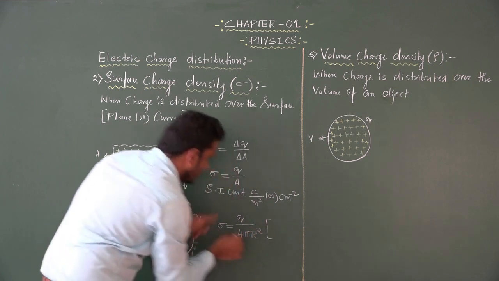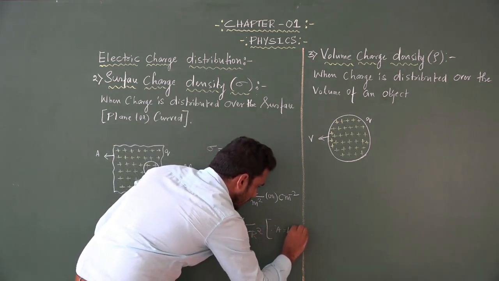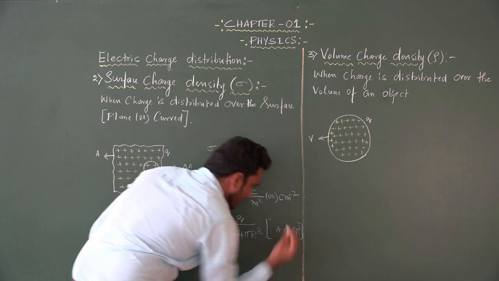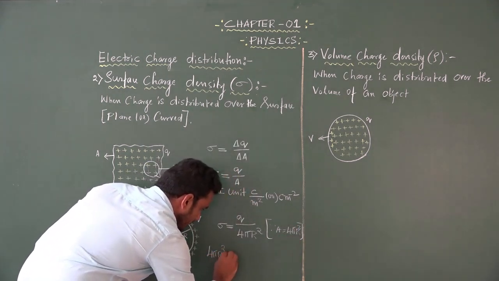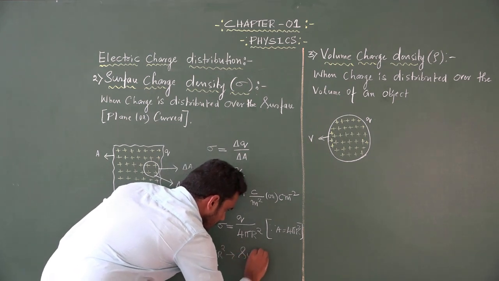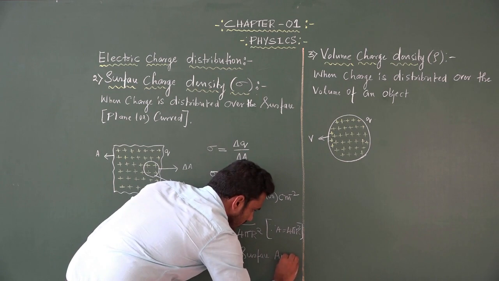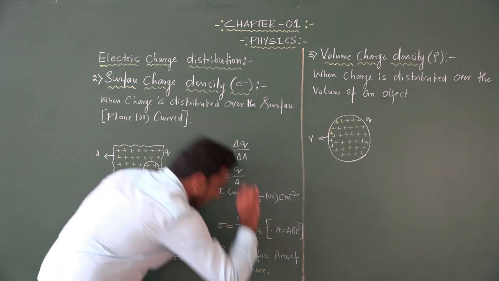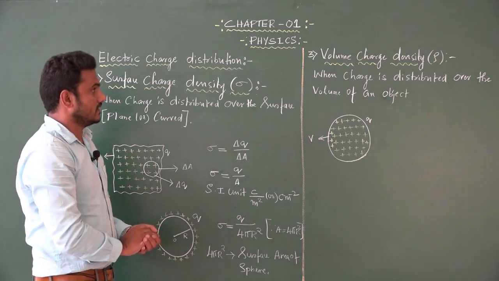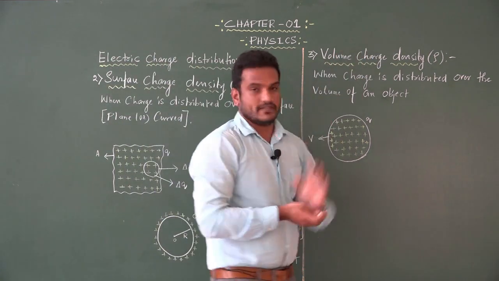In the place of A we have 4 pi R square, where 4 pi R square is the surface area of the sphere. Then the third one is volume charge density.